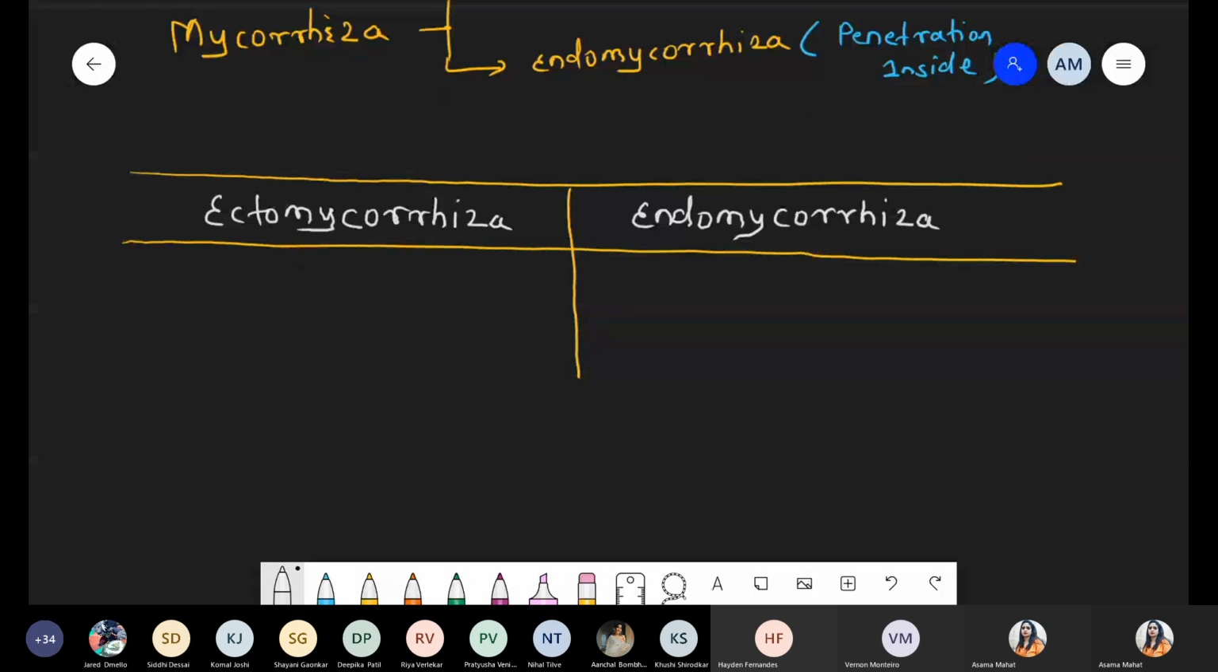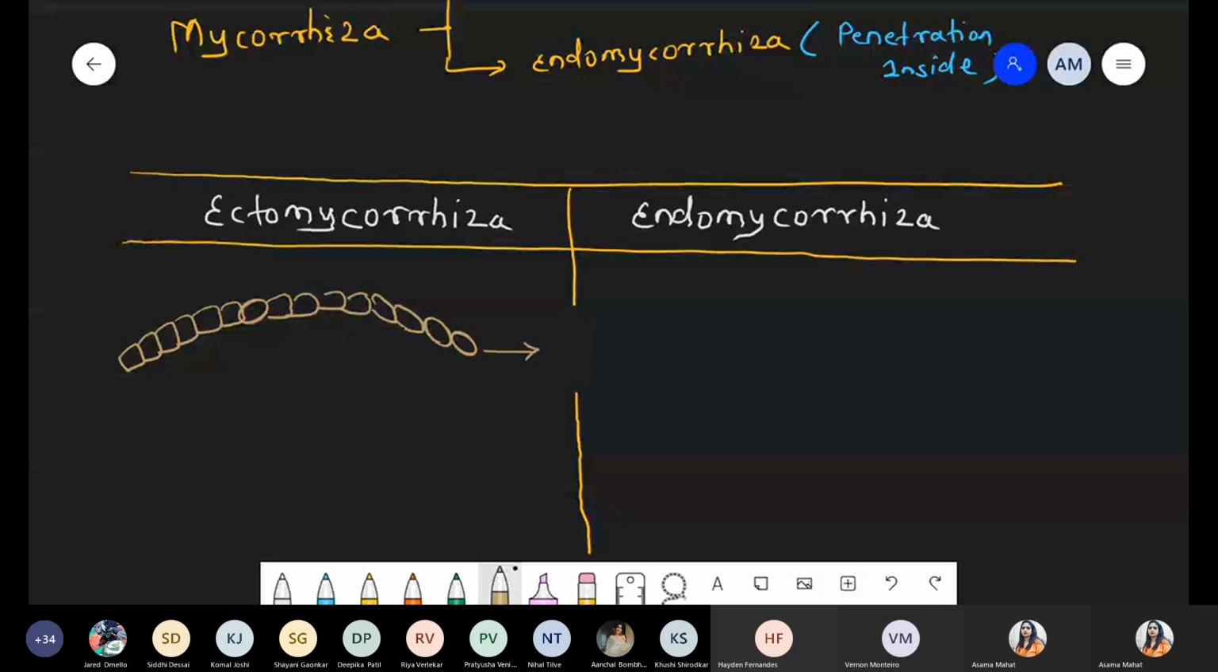Simply we are drawing the plant root structure, of a higher plant. So normally epidermis, cortex cells, like that. We are just taking a diagrammatic explanation, not too much detail. Very simple. This layer is nothing but the outermost layer of the plant, the epidermis.